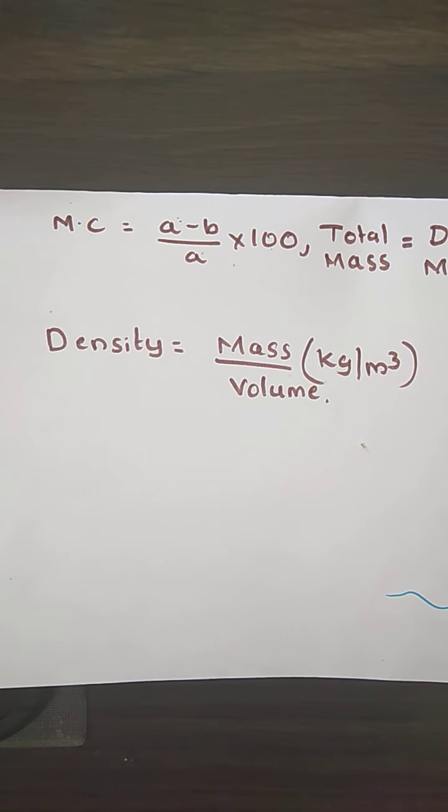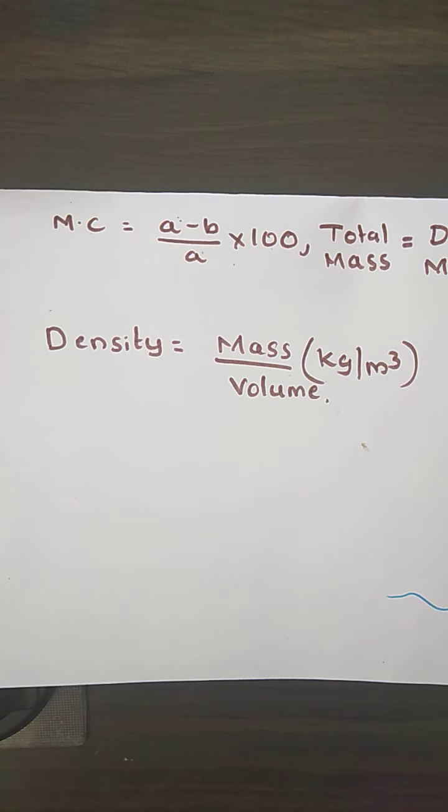In the previous class, we have discussed the different physical, chemical, and biological characteristics of solid waste. In physical characteristics, we have seen the identification of individual components, particle size, and moisture content. Moisture content will be measured in terms of percentage. Then we have seen the density of solid waste.